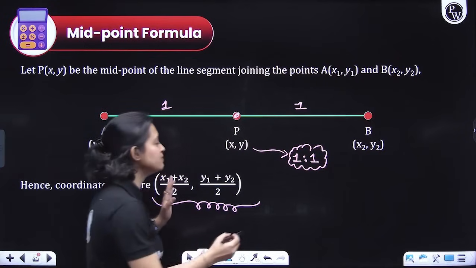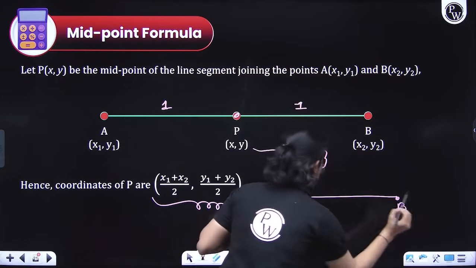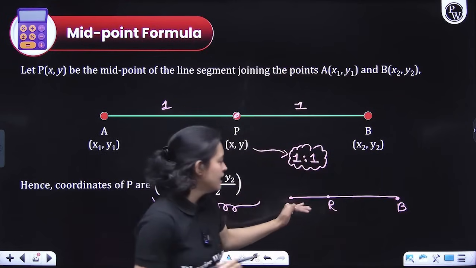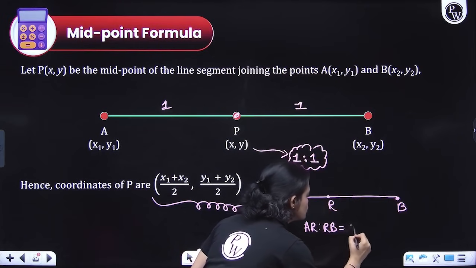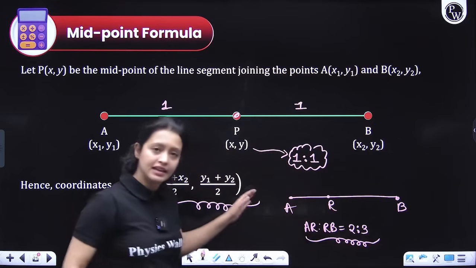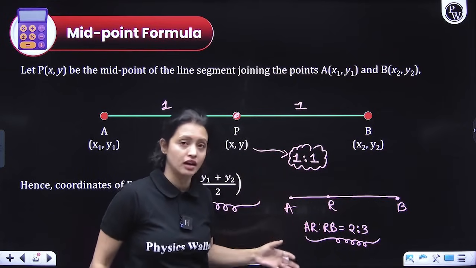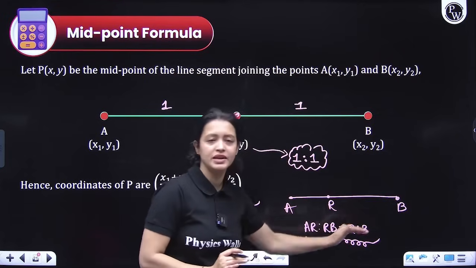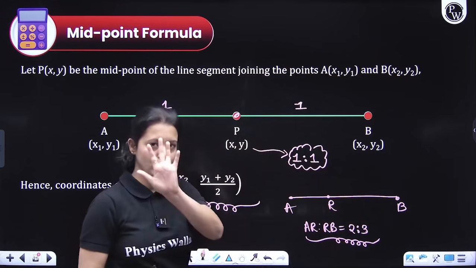What does division mean? Let's just suppose I am saying that here the ratio AR to RB is 2:3. Let's understand what that means here, using an image. Why? Because there would be certain questions where you would get confused, believe me. So you should know what this means. What does this mean? AR to RB is 2:3. This means that first of all, add both the ratios. What will you get? 5.